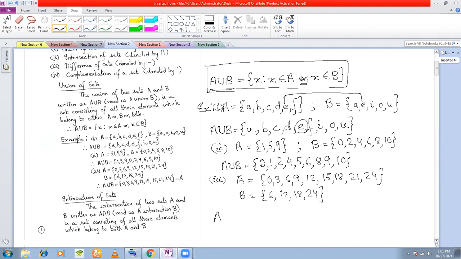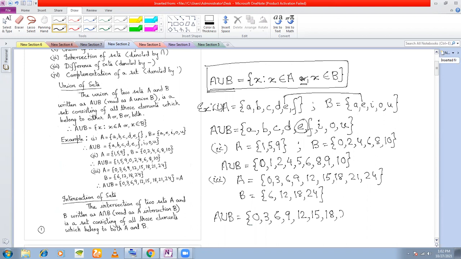A union B. So 0 is an element of A, we write it. 3 is an element of A, we write it. 6 is an element of both A and B, so we write it only once. Next 9 is an element of A, so we write it once. 12 is an element of both, but we write it only once. Next 15 is an element of A, so we write it once. 18 is an element of both A and B, but we write it only once.